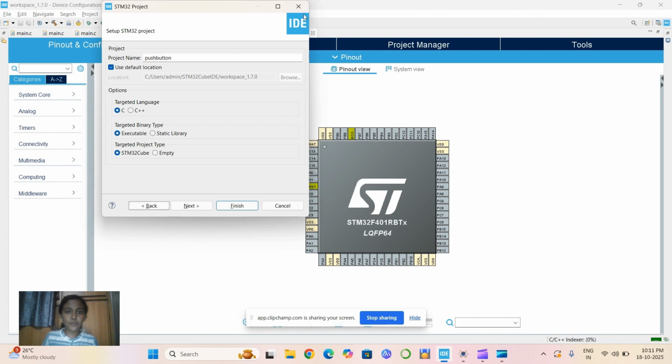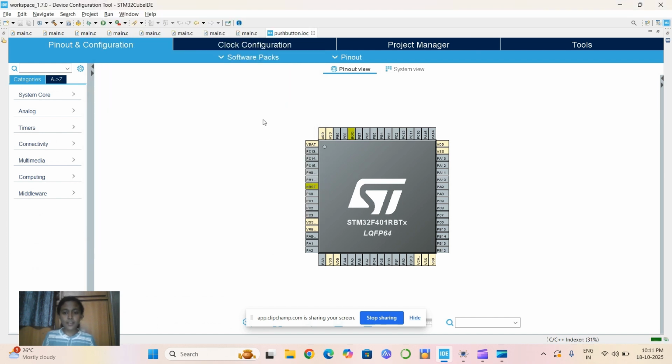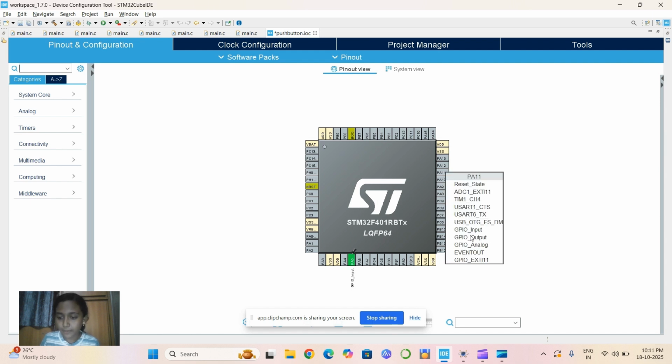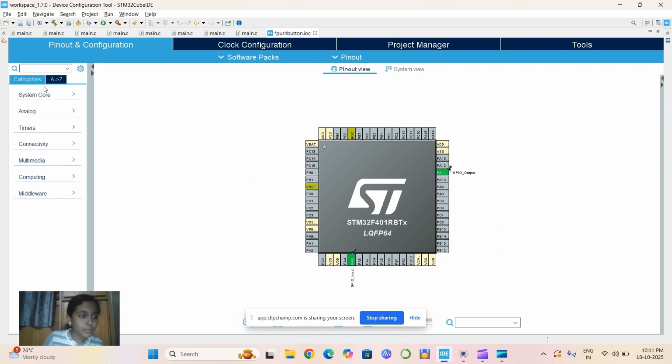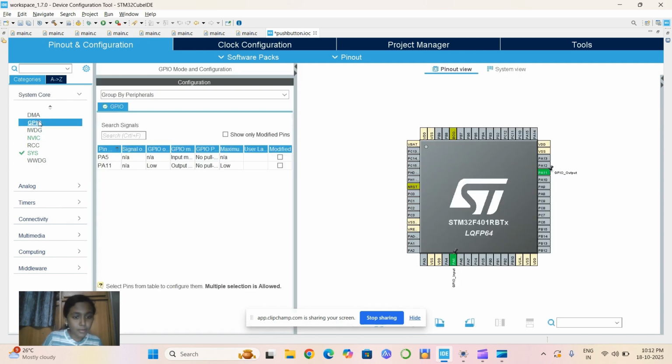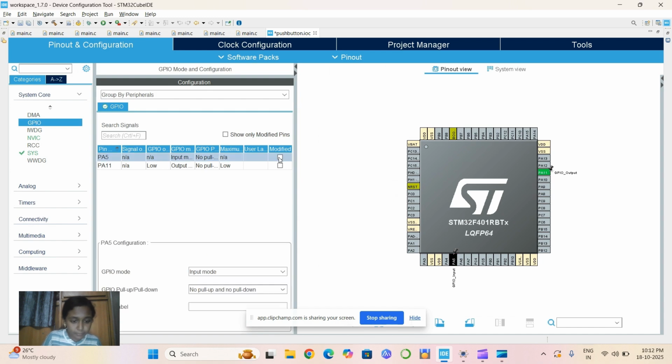Yeah, now the IOC file is generated. In the IOC file, we have to assign pins to input or output values. Here I am choosing PA5 as my input pin and PA11 as my output pin, GPIO output. And I have to keep my input pin in pull up mode. I'm going to change it here.